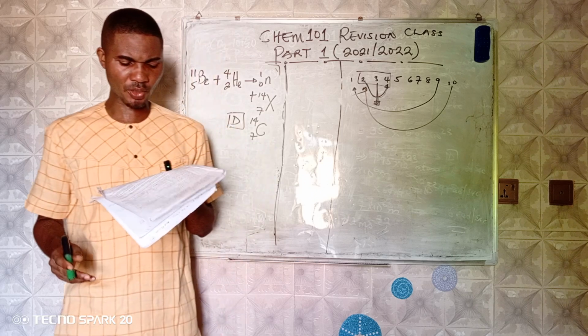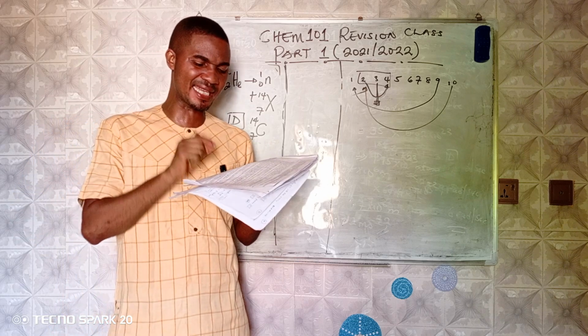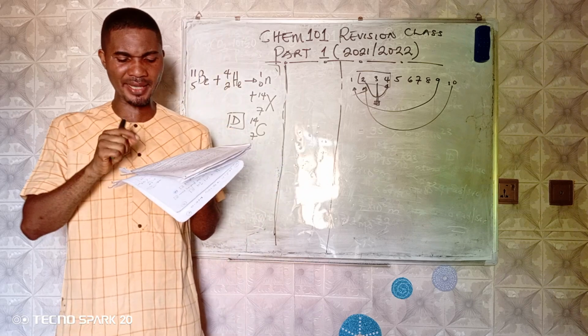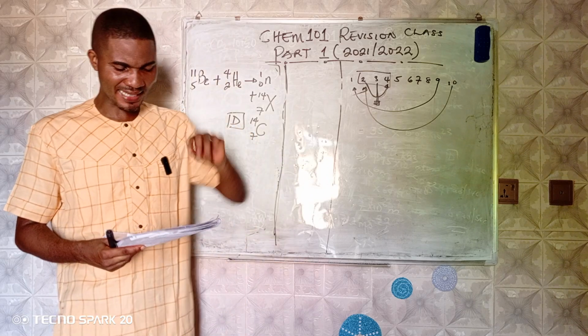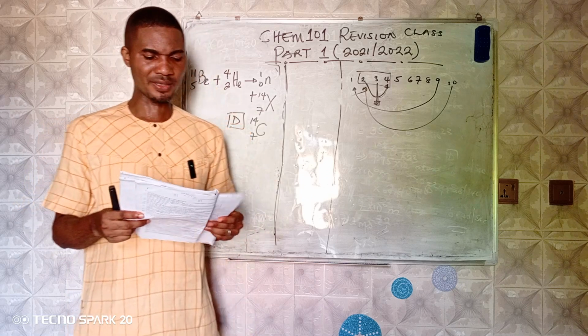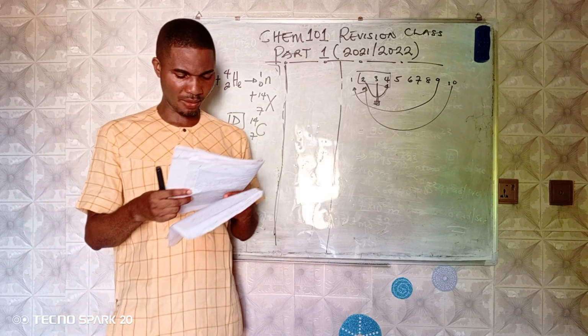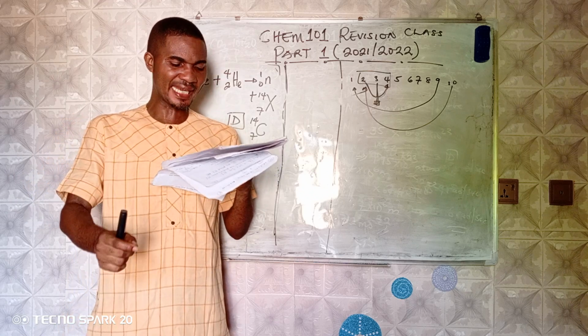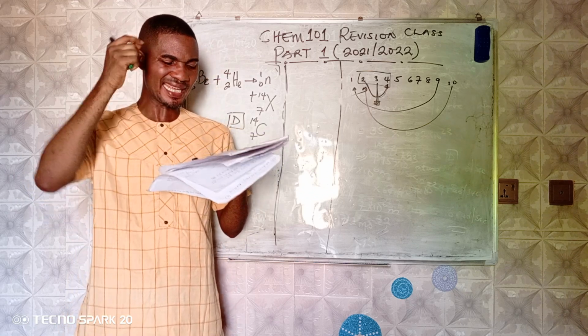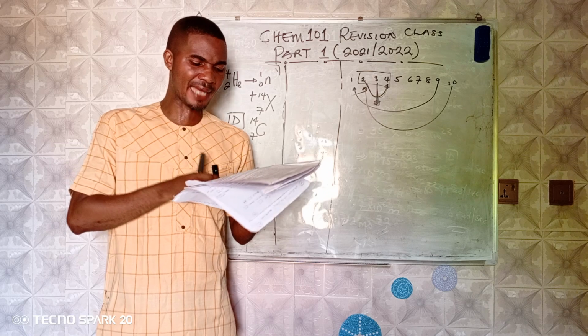Go to question number 20. Why do we emphasize the valence electron in an atom when discussing the atomic properties? Now, why do we emphasize the valence electron? Option C is the answer. Why? Because it says valence electrons are involved in the interaction between one atom and the other.